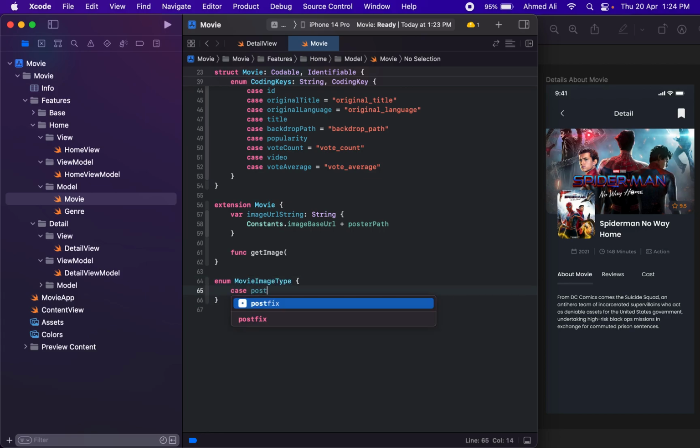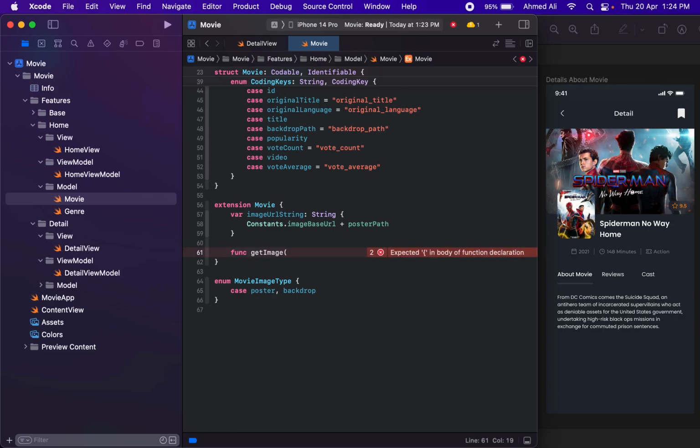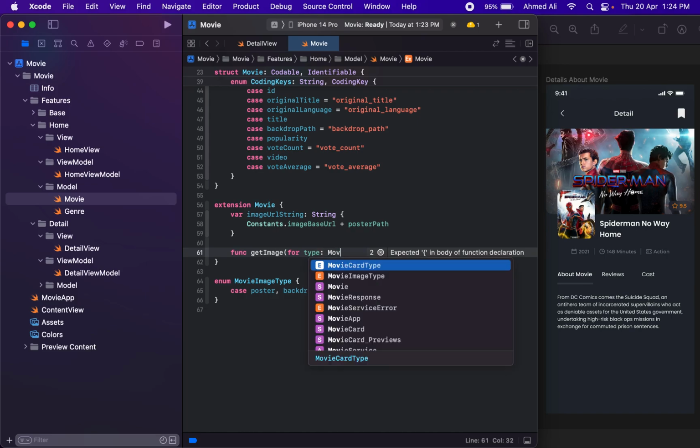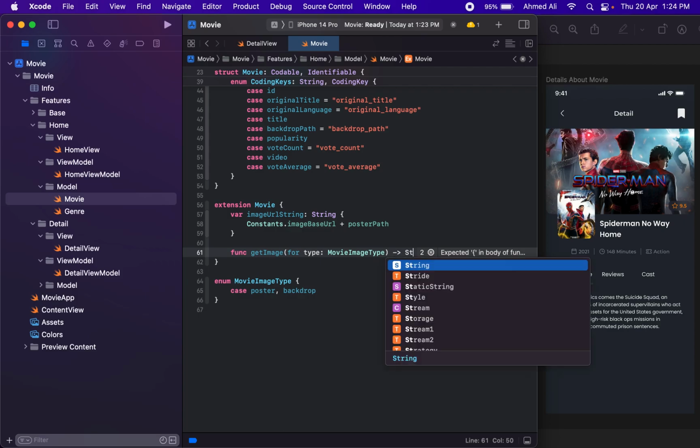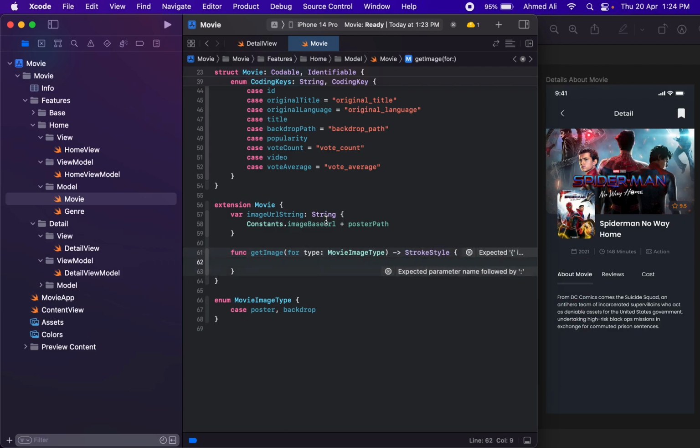Let's just say if the user wants the poster or backdrop image, and then we can have get image. We need to pass in get image for type, so this will be movie image type, and then we need to return string from here.